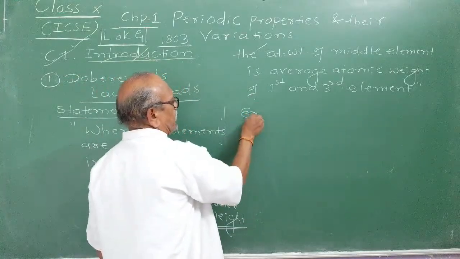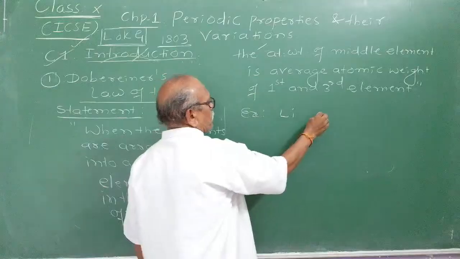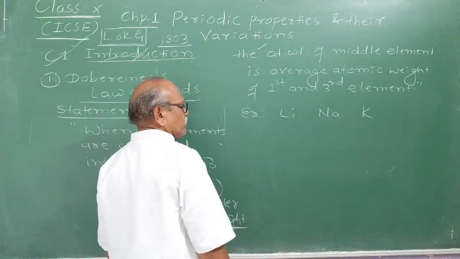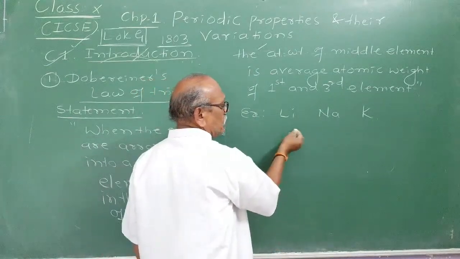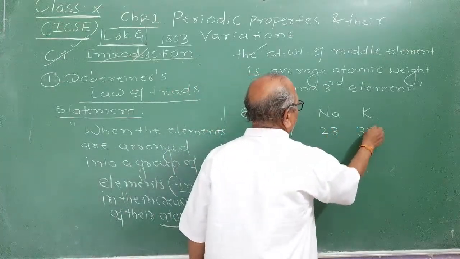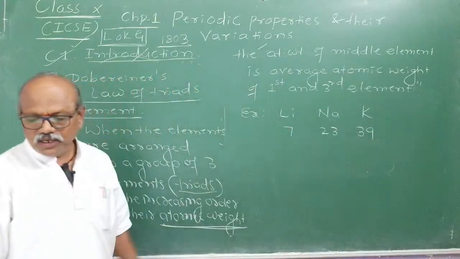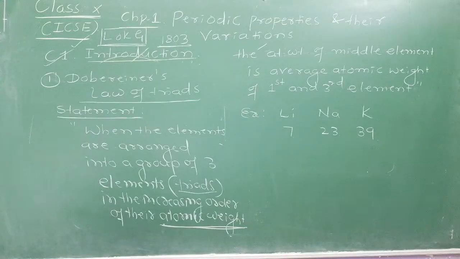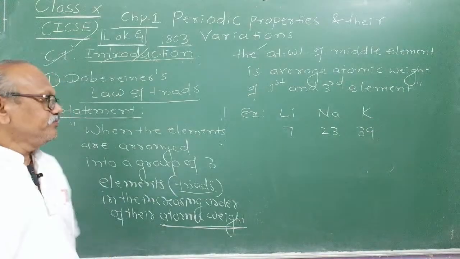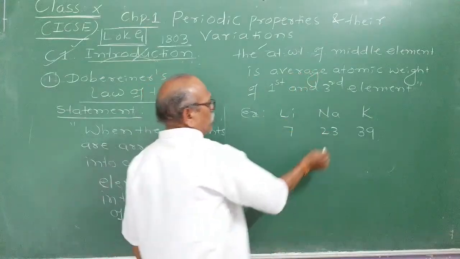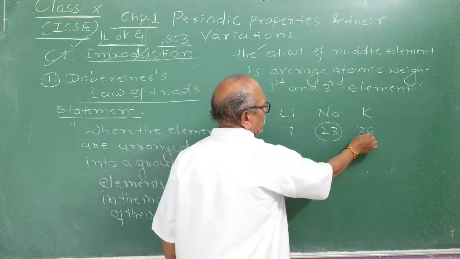For example, take one of the triads: lithium, sodium, potassium. What is the atomic mass of lithium? Lithium is around 7, sodium is 23, that of potassium is 39. I am writing rounded atomic weights. According to the law, the atomic weight of the middle element is a simple average of these two.